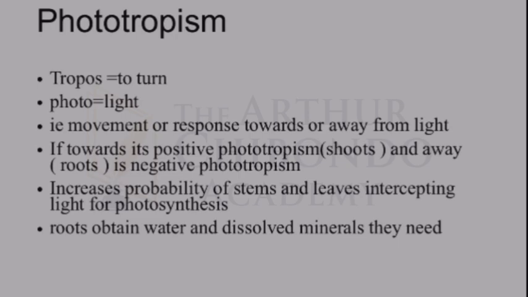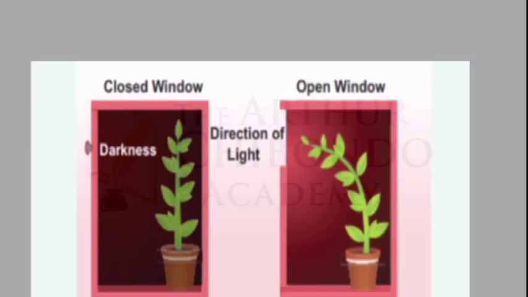And for the roots, it's also important because the roots obtain water and dissolved minerals they need. That's why they're growing away from the stimulus, which is light. That's why they're going down, because they want to absorb the water that is used for photosynthesis as well, right? And also they should be able to absorb the dissolved minerals they need for growth.